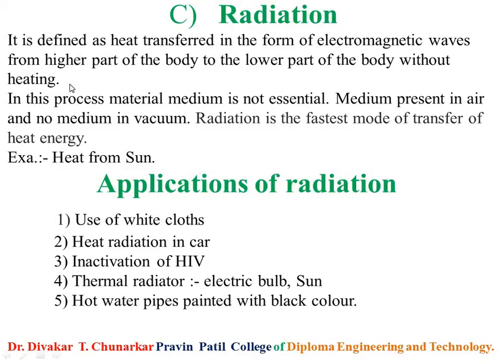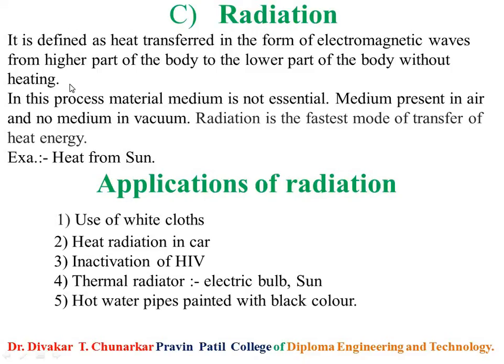Third, teapots and kettles have a clean, bright shining surface. Next, the bottoms of cooking vessels are kept dark and rough so they work as a good absorber. And last, hot water pipes painted black in color.